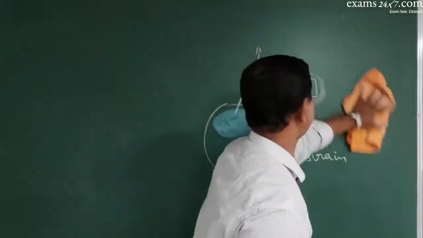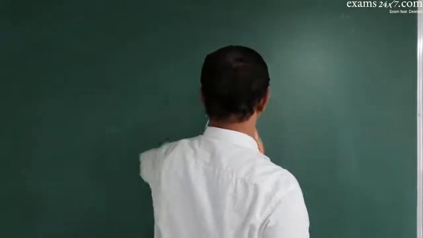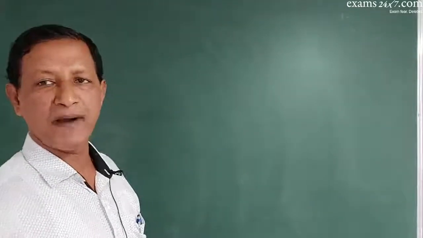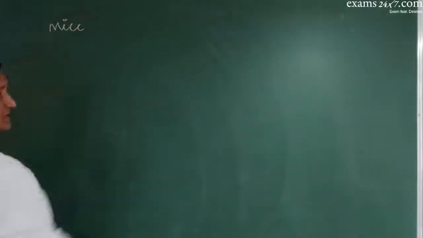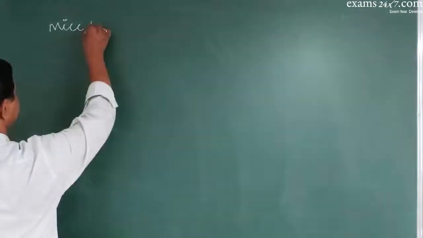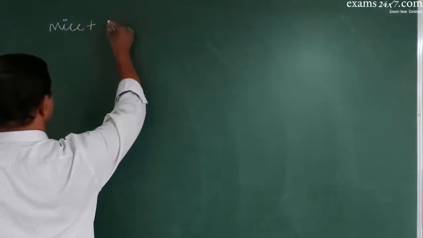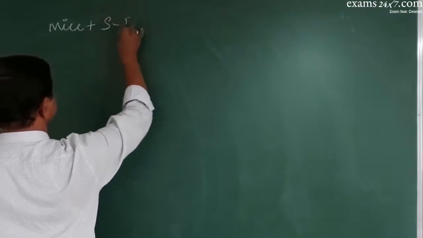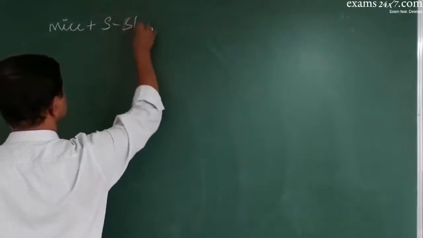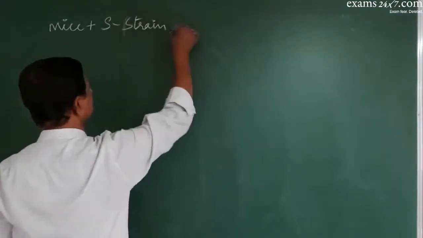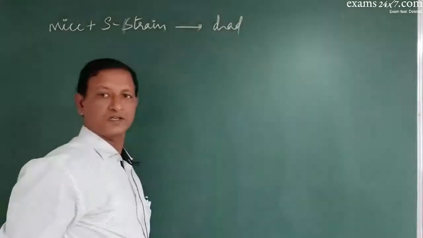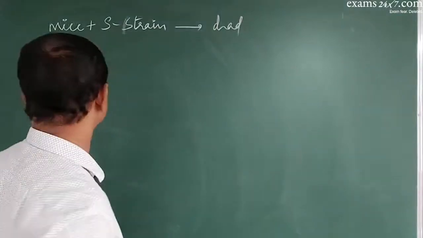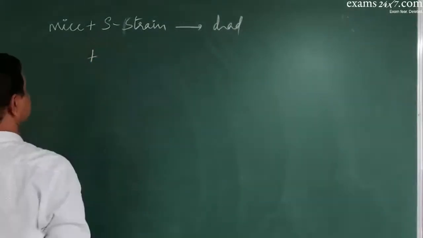Griffith conducted many trials on different samples of mice. He collected one sample of mice and treated that with the S strain bacterium and found that the mice died.